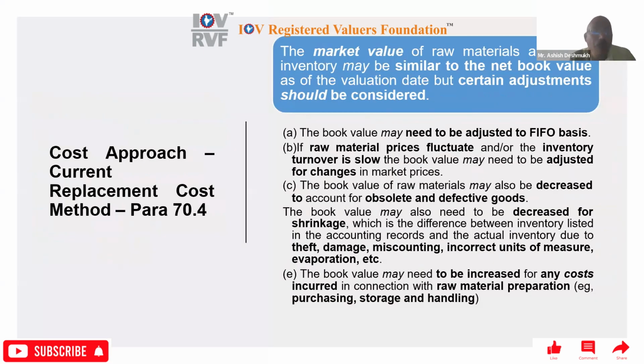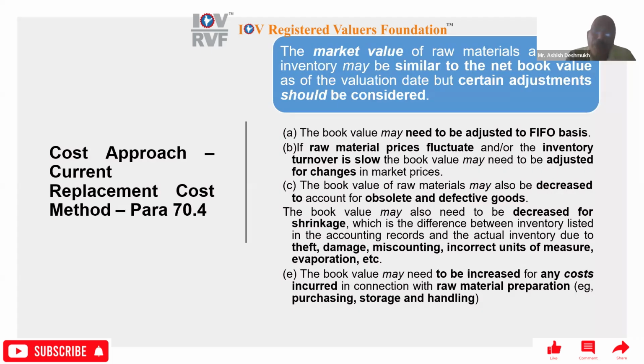Okay. So under the cost approach, the market value of raw materials and other inventory may be similar to the net book value as of the valuation date. But certain adjustments should be considered. First of all, the book value may need to be adjusted to the FIFO basis. Then if raw material prices fluctuate and/or the inventory turnover is low, the book value may need to be adjusted for changes in the market prices.